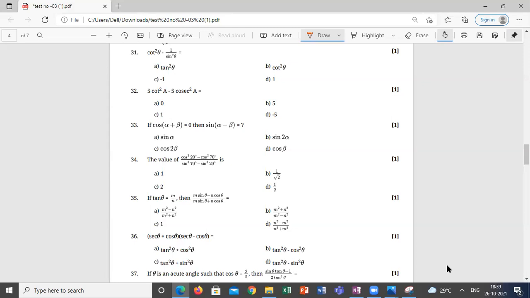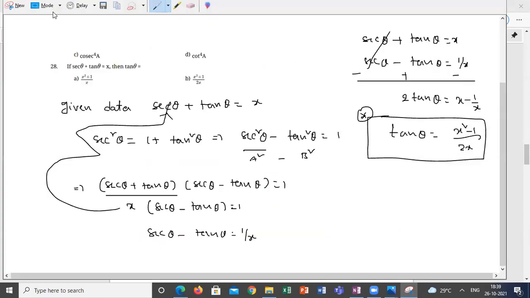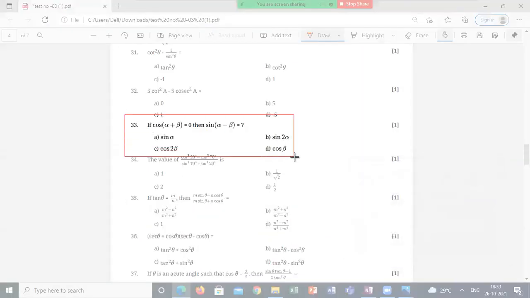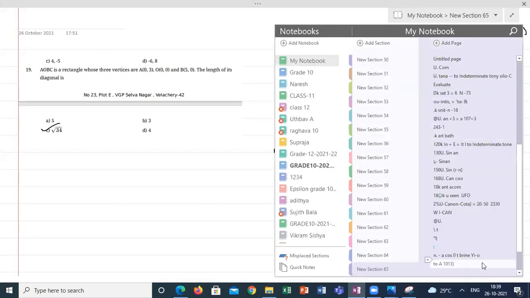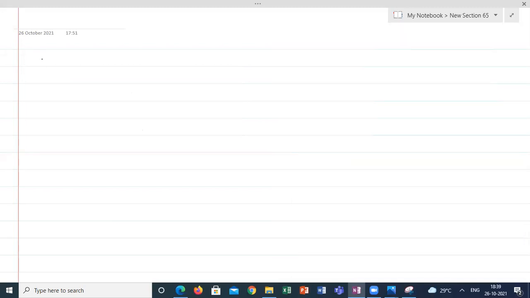Sir, 33. What is the given data? Cos of alpha plus beta is equal to 0.